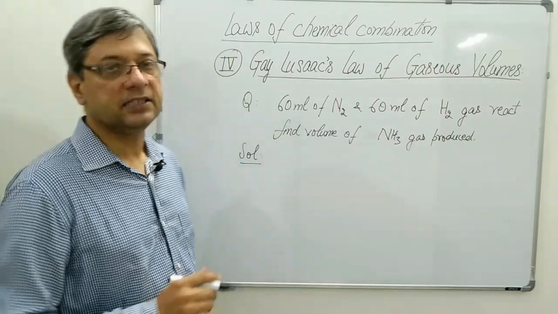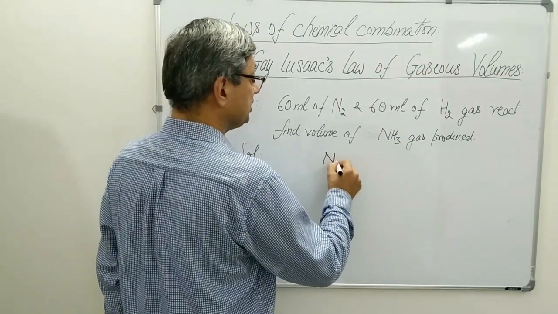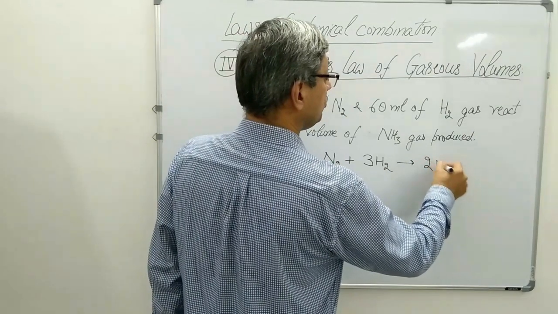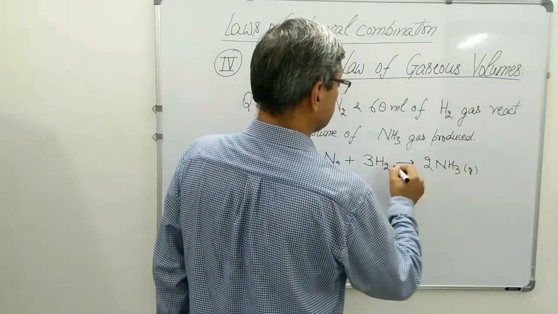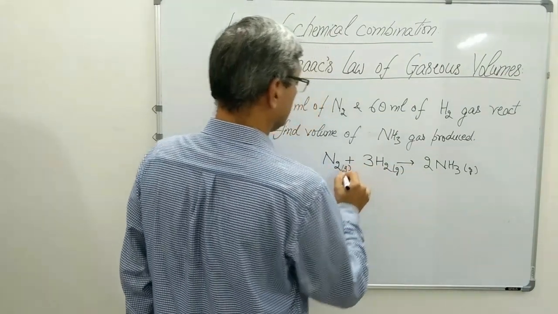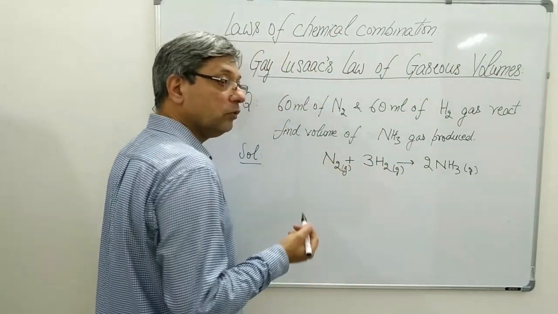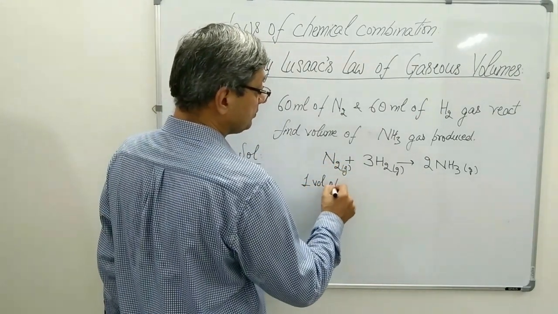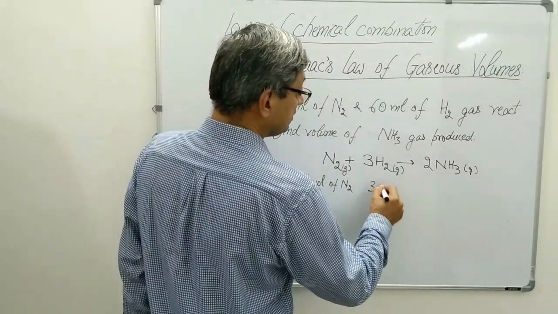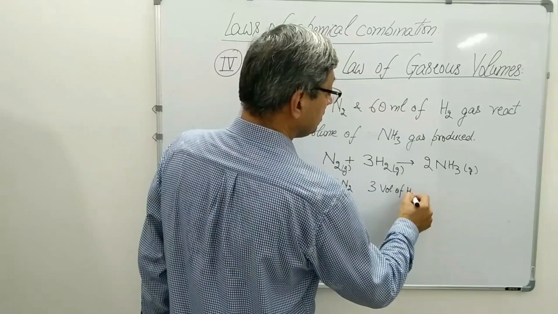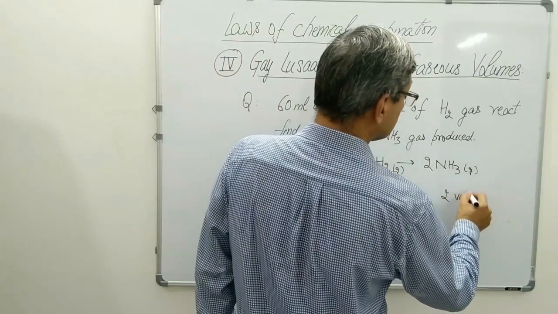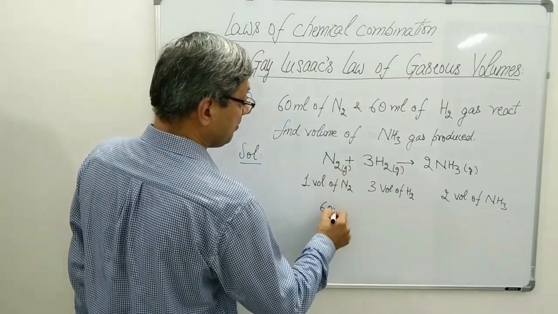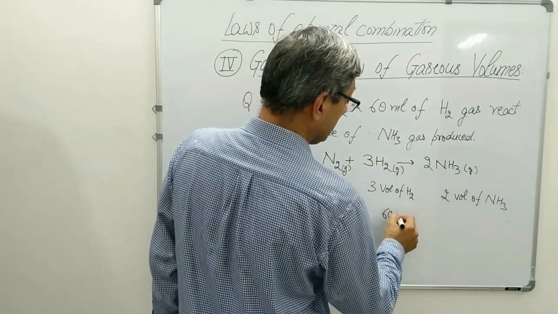First we will be writing the balanced chemical equation. Balanced chemical equation is N2 plus 3H2 gives 2NH3. All of them are gases. When we write it in terms of volume, it has 1 coefficient, so it will be 1 volume of nitrogen, 3 volumes of hydrogen, and we get 2 volumes of ammonia. We are given 60 ml of nitrogen and 60 ml of hydrogen.